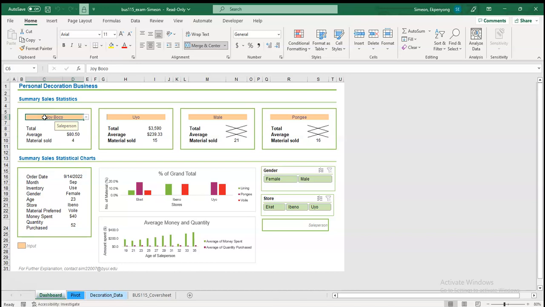In this sales person cell, I have a design with explanatory text. This is where I applied my IF statement: if the average sales is greater than 200, then the sales person requires a bonus. Please give our sales person a bonus. That is why I designed that for my friend whose business is decoration.